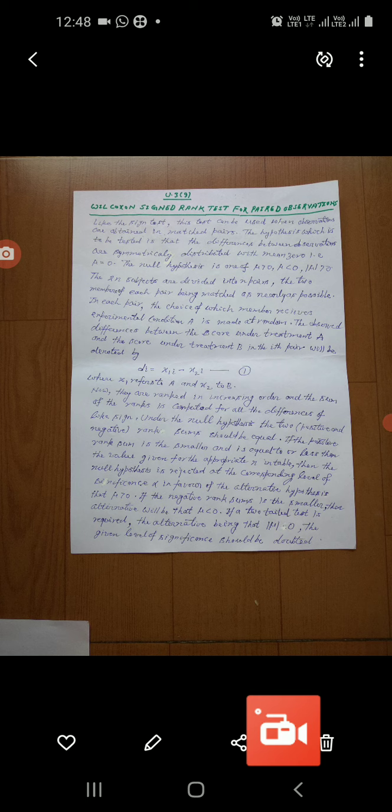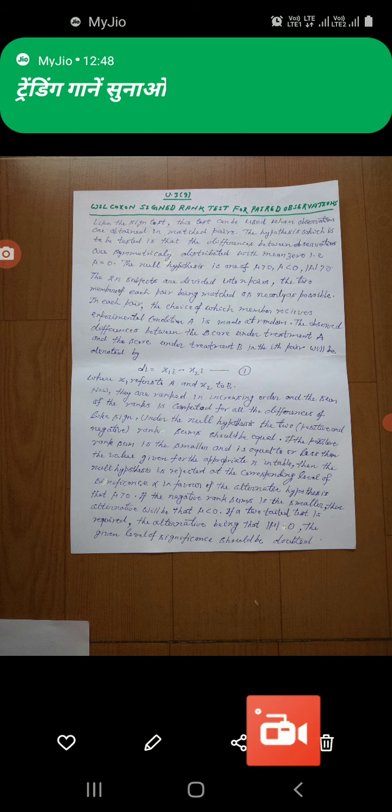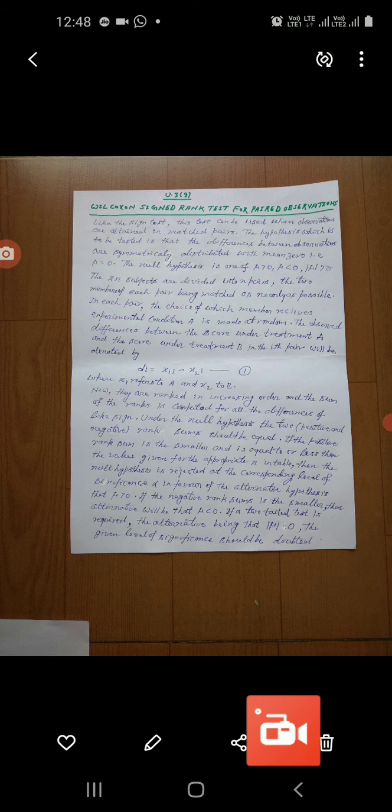The hypothesis to be tested is that the differences between observations are symmetrically distributed with mean 0, that means mu is equal to 0. The alternative is one of mu greater than 0, mu less than 0, or mod value of mu not equal to 0.